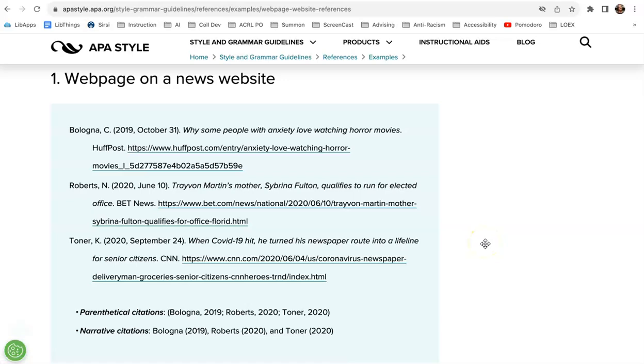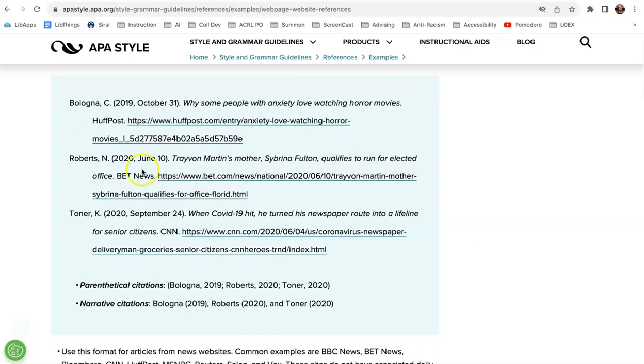I would like to go over a few of the elements of how to cite a website. So if you have an author of an individual person, one thing to note in APA is you only use initials for first and middle names. Last names spelled out, comma, space, and then initials, period.